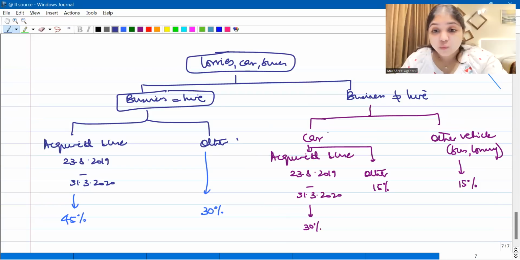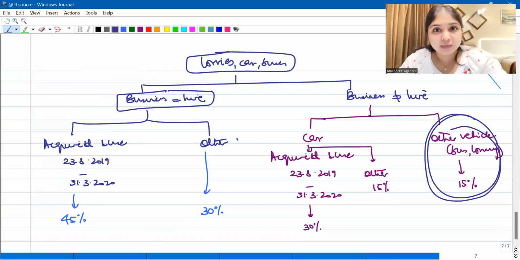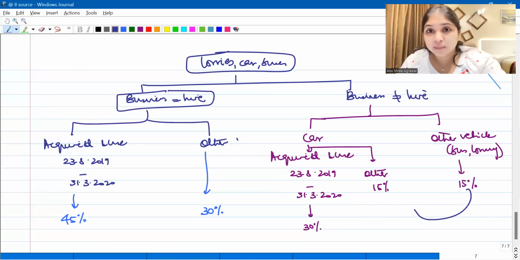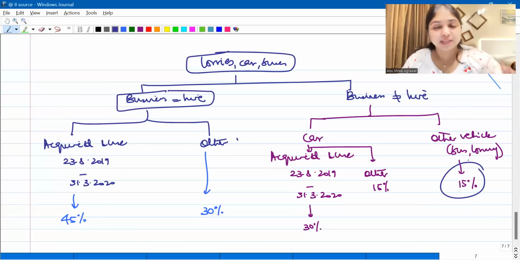We had vehicles. Was any of the vehicles a car? None of the vehicles was a car. All the vehicles were lorry, truck only. So that is why we gave only 15%. Even though it was acquired and put to use in this period, we still did not double the depreciation rate. We did not make it 30%. We gave it 15% only.